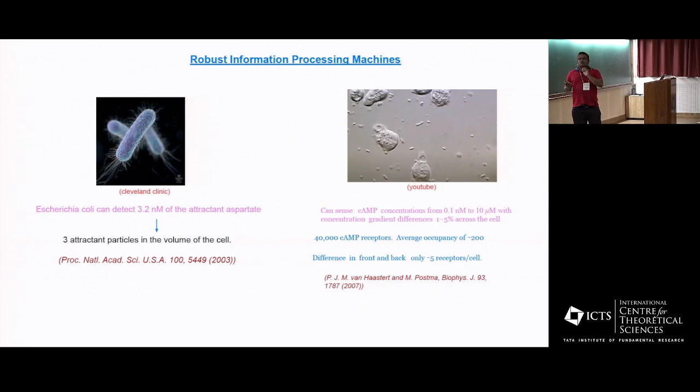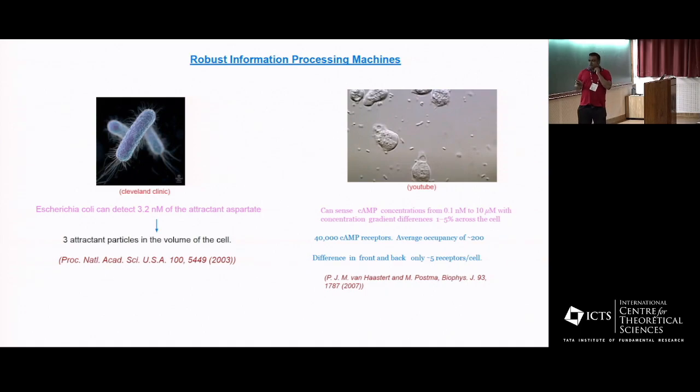So despite the noise involved in the measurement, meaning the noisy chemical reactions happening inside the cell, or the noisy binding kinetics of the ligands to the receptors on the cell surface, it can still detect these kinds of gradients.